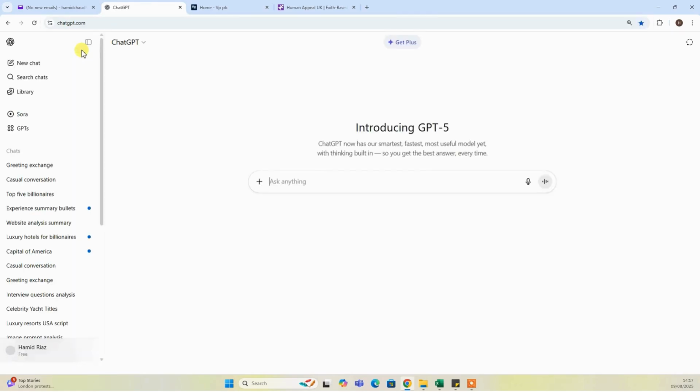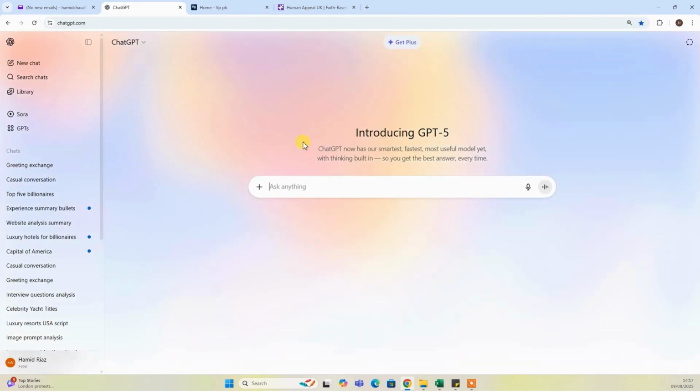chatgpt.com, press enter. It will take me straight into GPT-5 because I'm already logged in. At the bottom, you can see I'm already logged into the free version. And if you are also on the free plan, you don't need to do anything. You'll be switched to GPT-5.